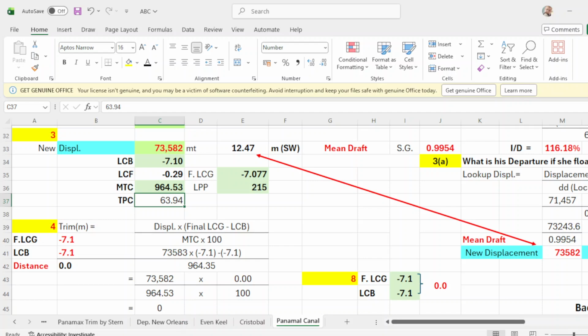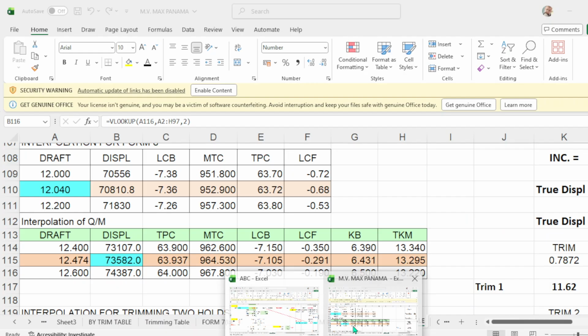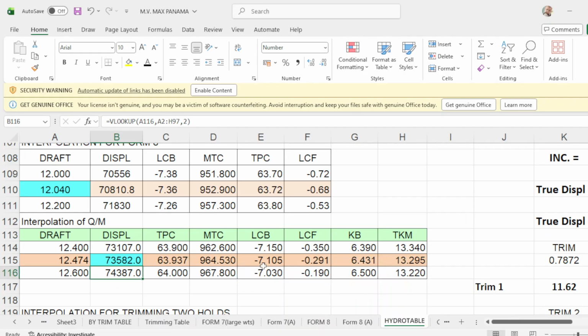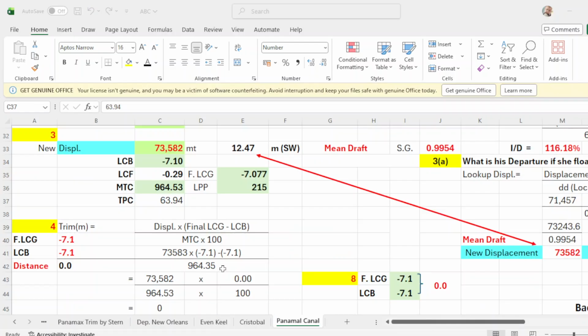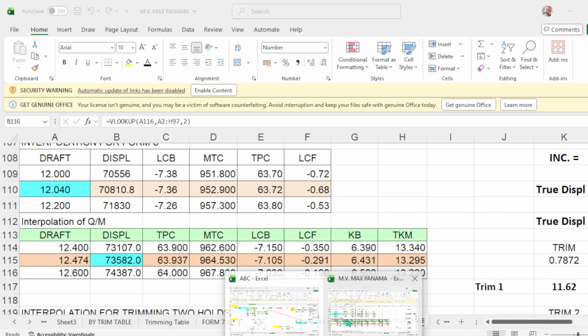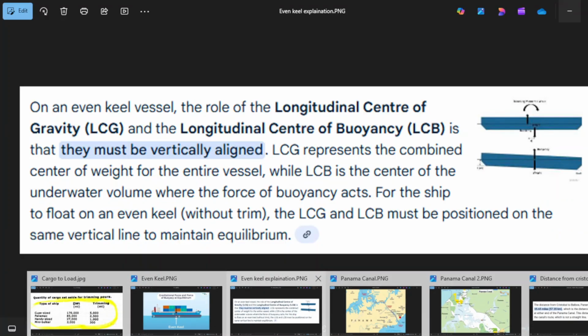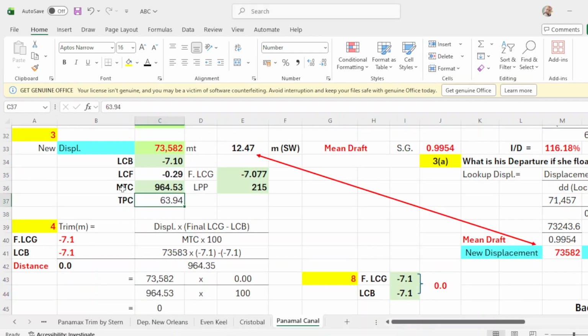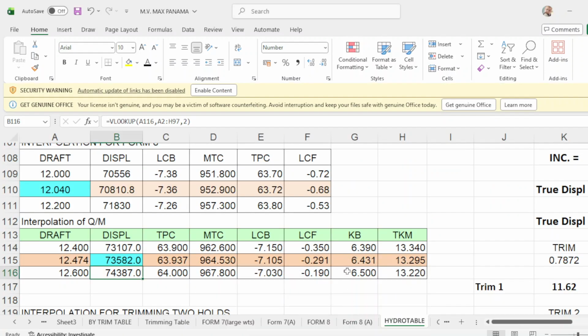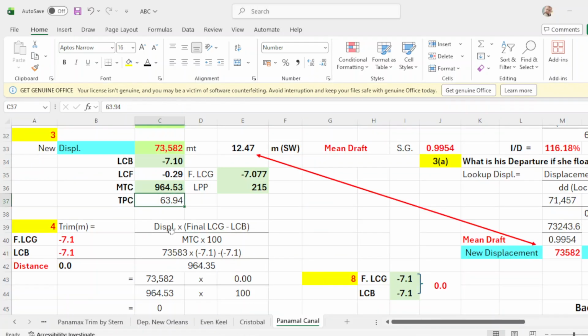Then LCB is negative 7.10, and LCF is negative 0.29, and your KMT is 13.29.